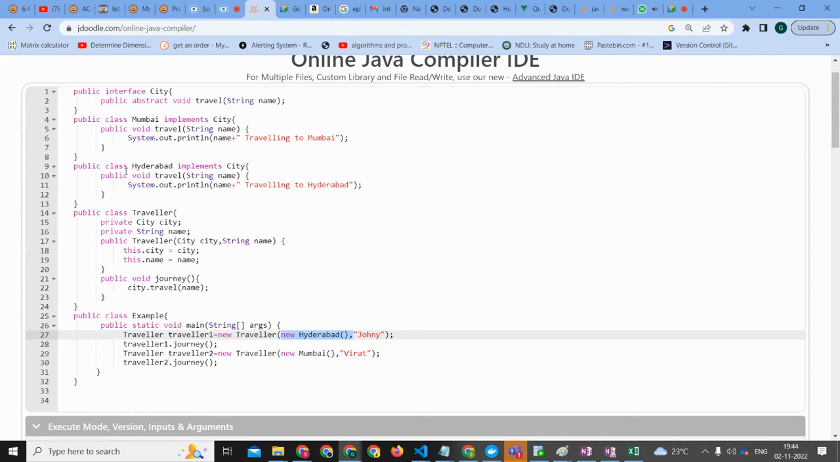Who is taking the bus pass? So here it is implementing the city interface. So that means we need to have travel. There it is, travel. So we have travel and there it is printing this, traveling to Hyderabad. Okay, wait a minute, no, this is the travel method. So it's okay, fine. Go ahead.